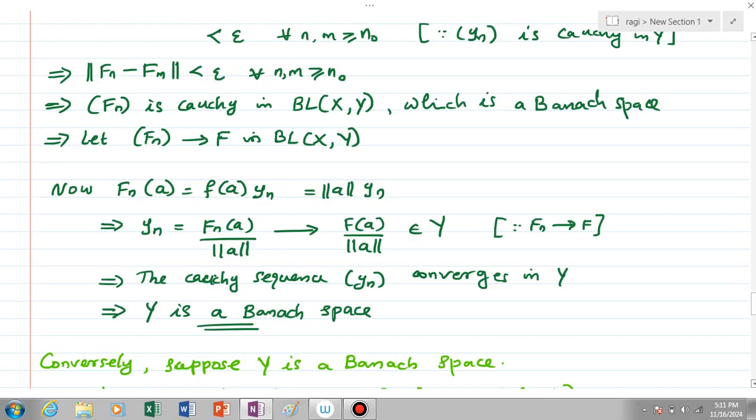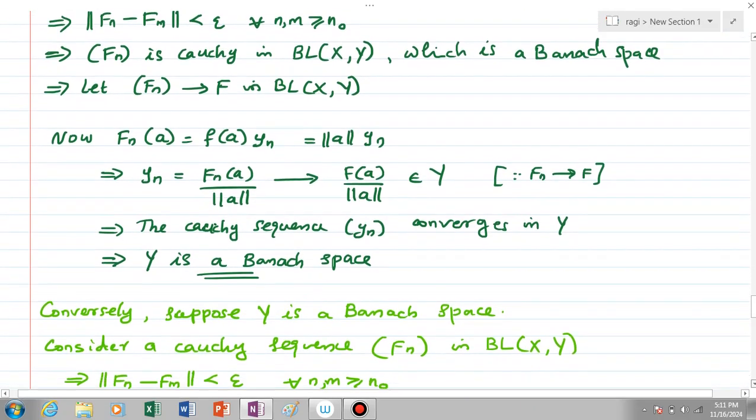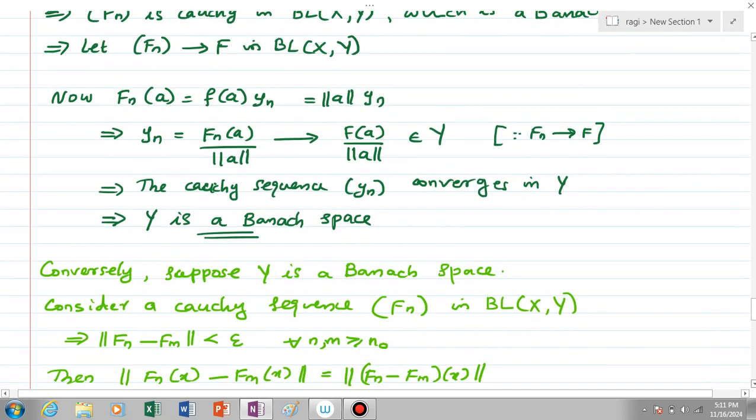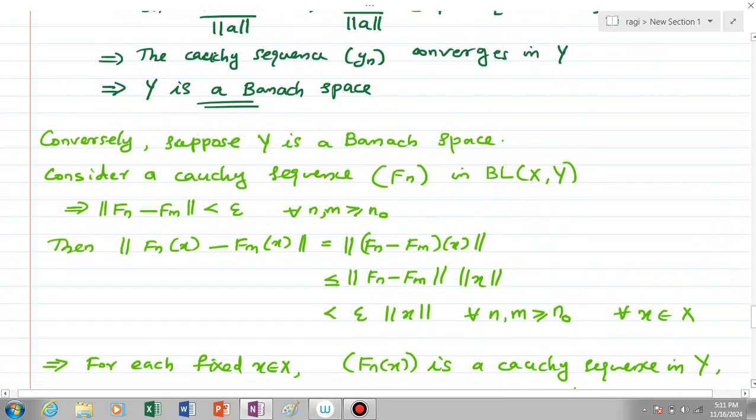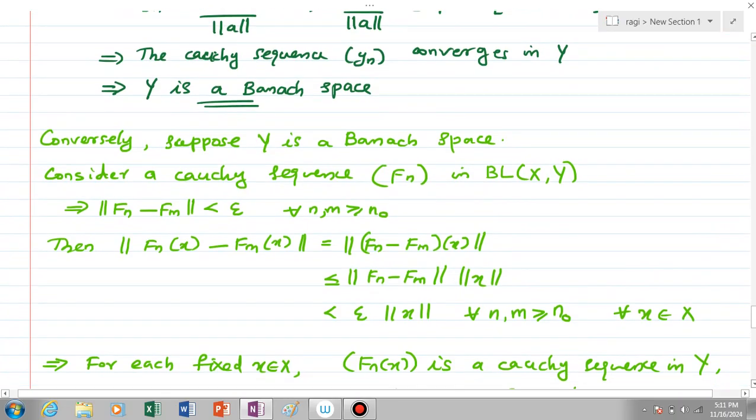Okay. For the converse, suppose capital Y is a Banach space. We have to show that BL(X,Y) is Banach. For that, consider a Cauchy sequence f_n in BL(X,Y). That means norm f_n minus f_m is less than epsilon for all n and m greater than or equal to some n naught.